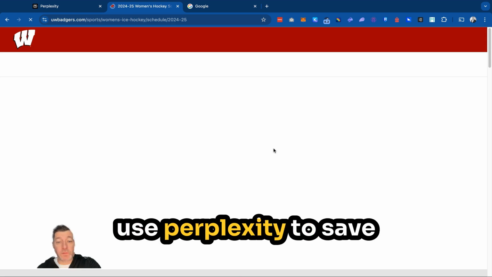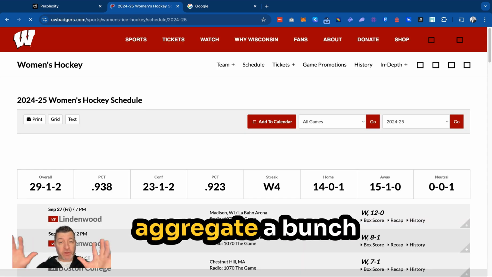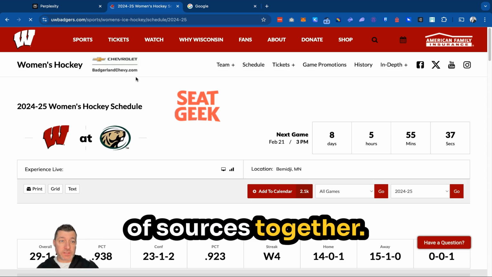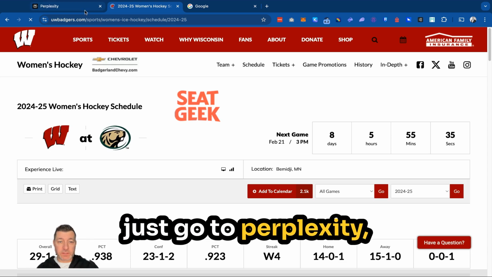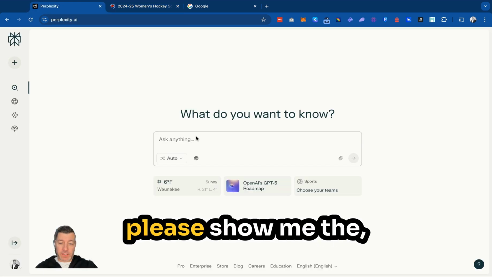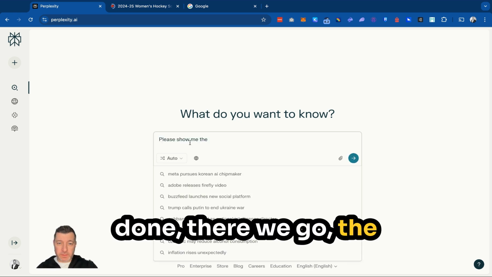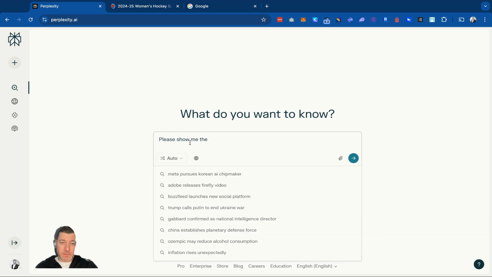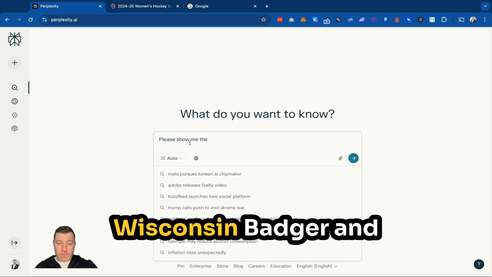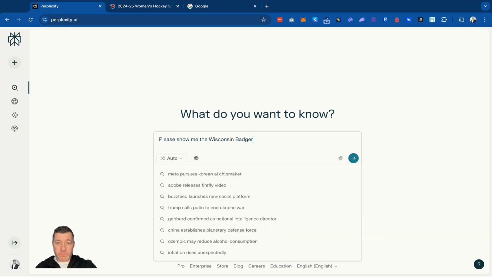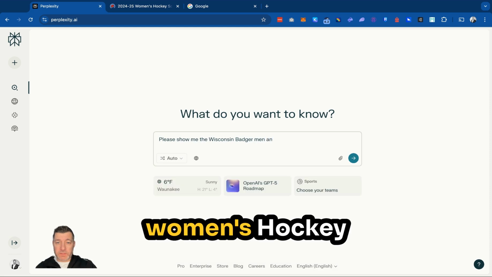Or I can use Perplexity to save me a lot of time and aggregate a bunch of sources together. So the way I do this is just go to Perplexity and I would say, please show me the Wisconsin Badger men and women's hockey schedules.